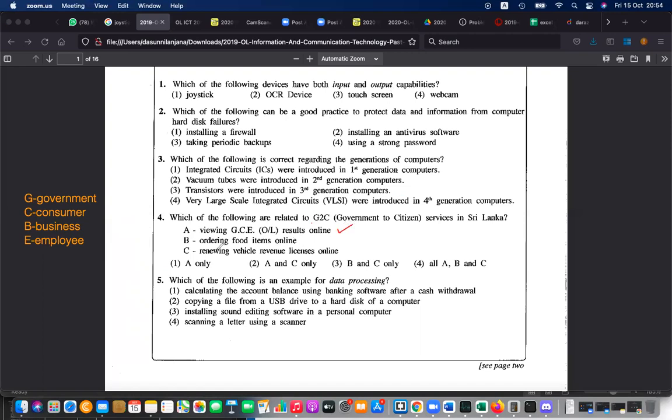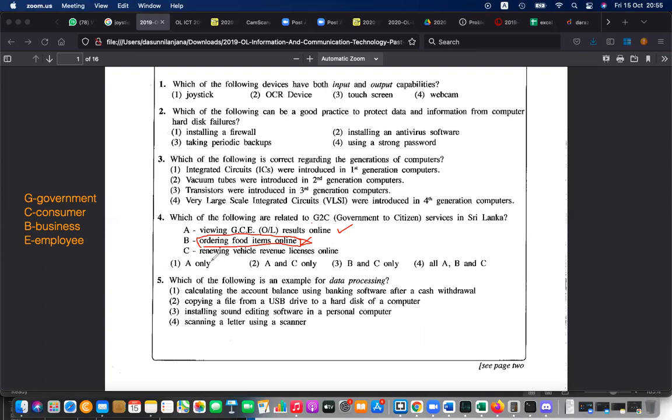Ordering food items online. Normally, government is not providing food unless you get COVID. But now, even for COVID, it's not. They are not providing food, right? And you cannot order that online too, right? So that is not a government service. It's wrong. They are giving different foods, but those foods we can't eat. That is the nature. Different foods like price increases, different taxes, or different regulations. They are not talking about the eatable foods. Government is not providing that.